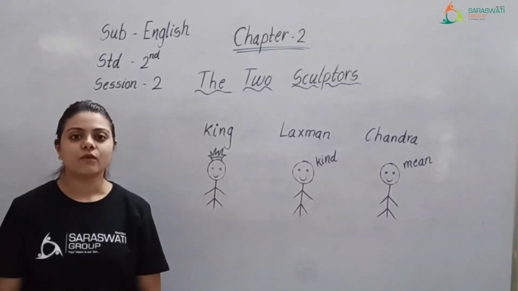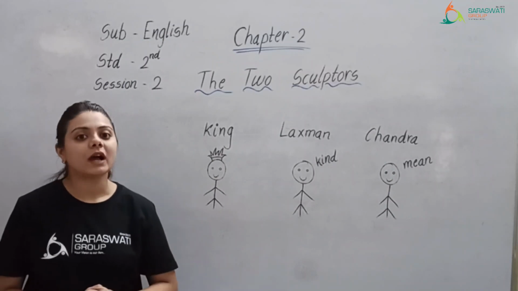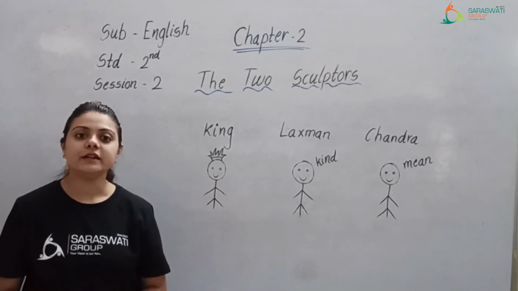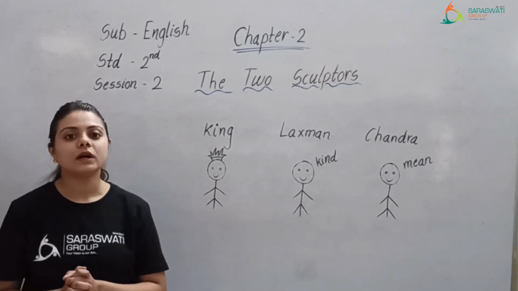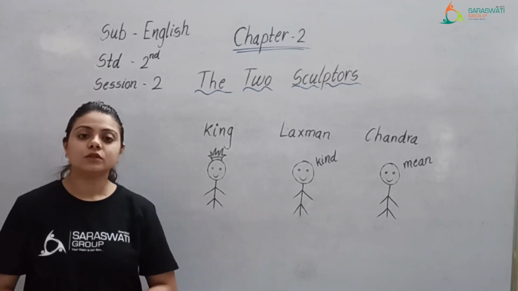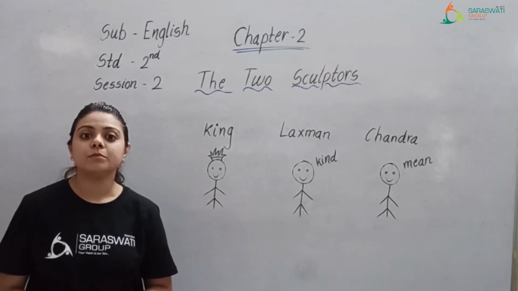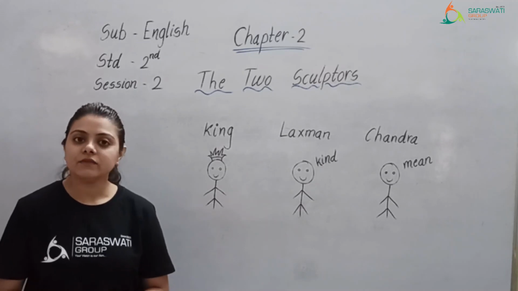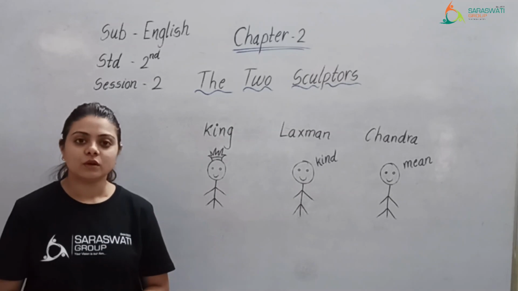So kids, what did we learn from this chapter? We need to behave kindly with others and to be honest with our hard work and with other persons. Okay?